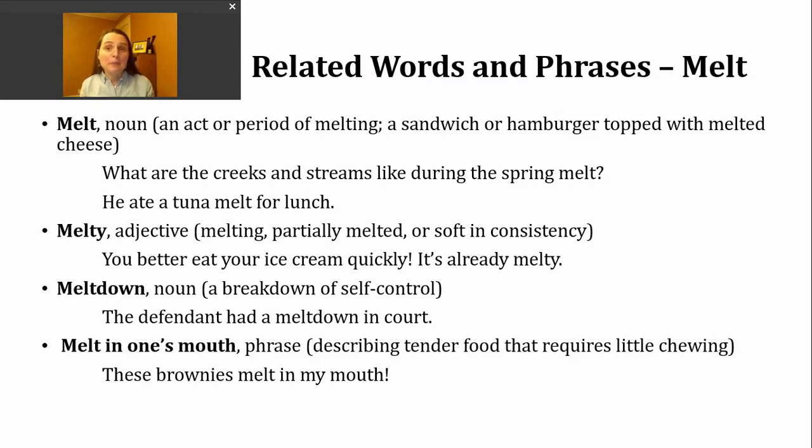The next word we'll look at is the noun meltdown. If you remember back, we looked at this phrasal verb just a couple minutes ago, and they were separated then into two words. For the noun, I'm combining them into a compound word. And this can mean a breakdown or sort of the loss of one's self-control. So here's an example of this meaning. The defendant had a meltdown in court.